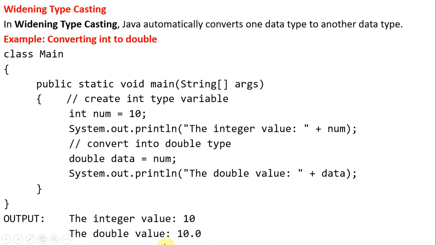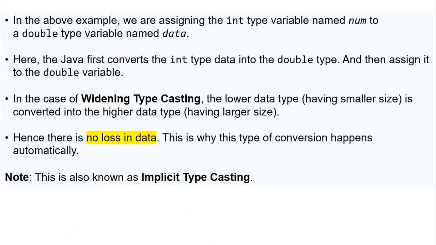Okay, there is no loss in data. That is the biggest goodness of this particular widening typecasting. And this typecasting is also called implicit typecasting.